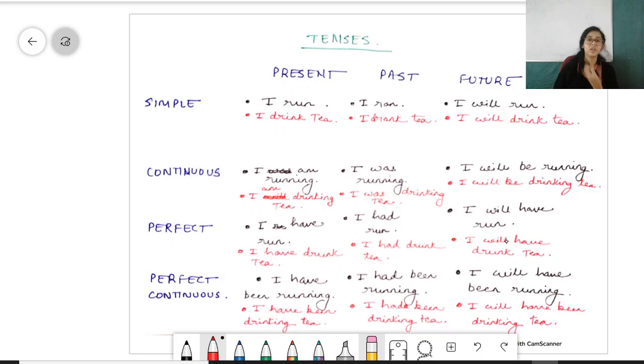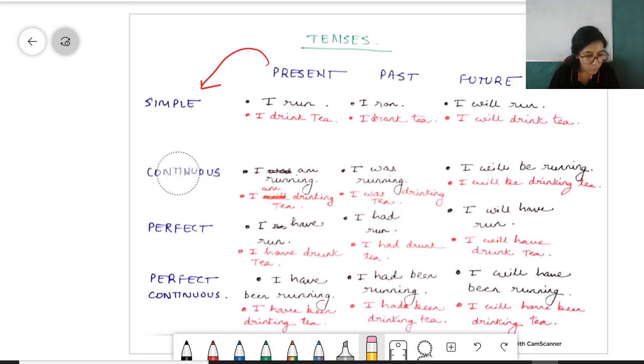First of all, simple. ठीक है? Not just simple, present simple. Present simple is I sit. This is just present simple, just as the name says. Simple. I sit, I run, I drink tea, I do this, I do that. ठीक है? It's not a sentence like I am doing something. If there's doing something, then that's continuous tense. ठीक है? There's always ing where continuous tense is there. ठीक?